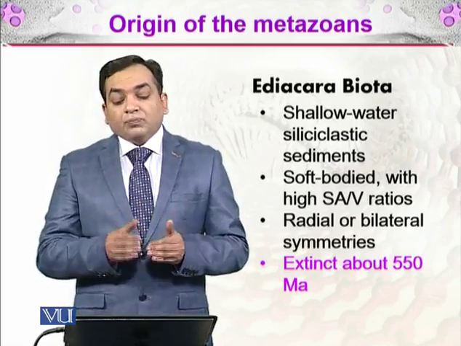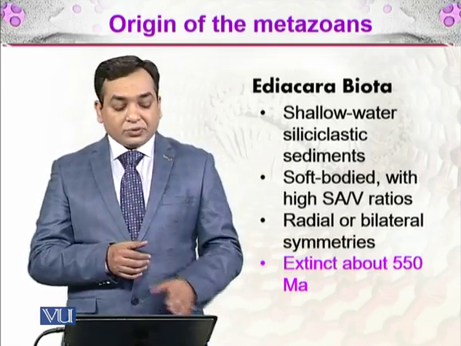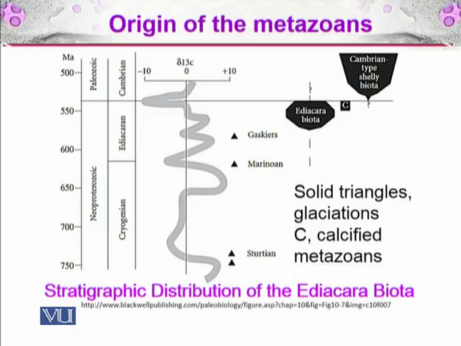So, the Ediacara biota went extinct about 500 million years ago. And here in this diagram, you can see the stratigraphic distribution of Ediacara biota during the Ediacaran period, which was the last stage of the Neoproterozoic. You can see on the right side, there is the Ediacara biota. And after that, it is followed by the Cambrian time Shelly biota. You can see the solid triangles which are showing the glaciation, and C stands for the calcified metazoans which were developed during this time.